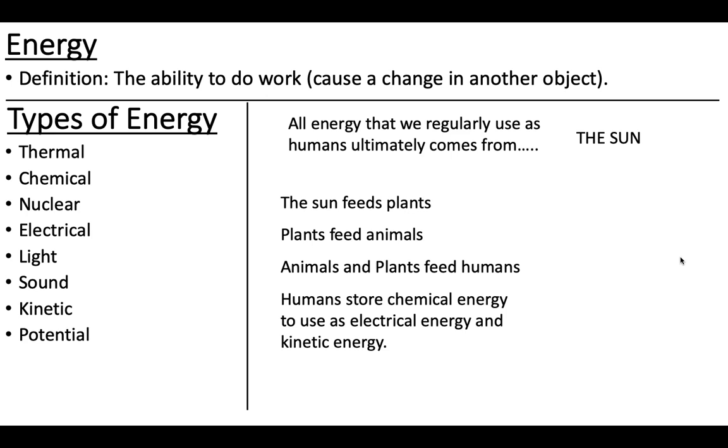The sun. And even if you think of something like, okay, what about gasoline, Mr. Christopher? How does that come from the sun? Well, a lot of oil comes from deep in the ground, and oil is the remains of dinosaurs that has chemically broken down over a long time. And what did the dinosaurs eat? Each other and plants. And where did those things get their energy? The sun. I don't want to make a blanket statement and say everything, but most of the energy that we use in our regular lives as humans, you can ultimately trace back to the sun somehow.